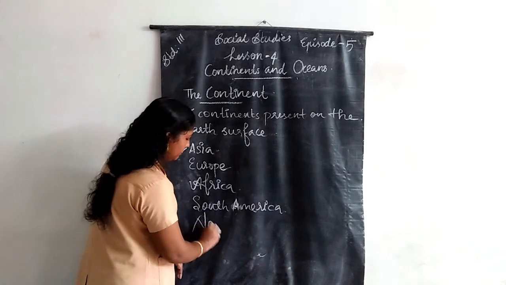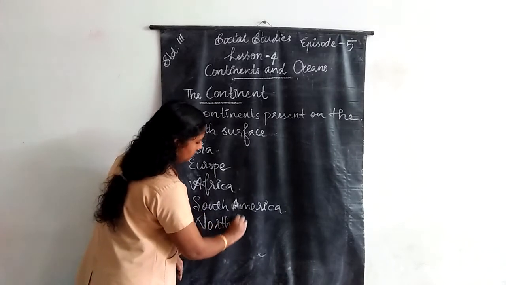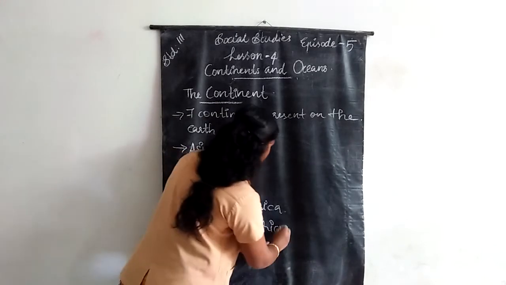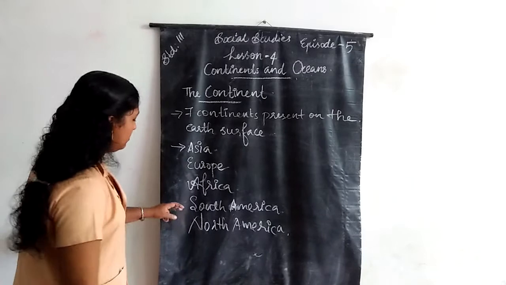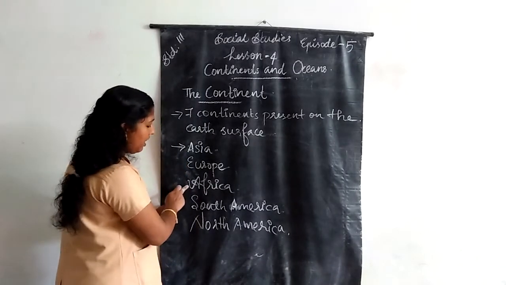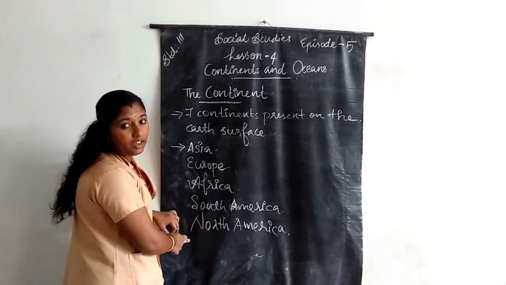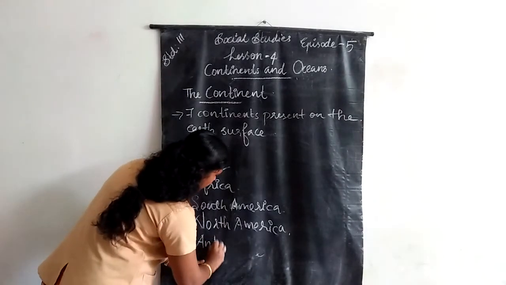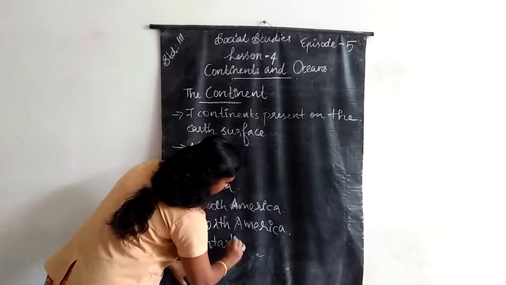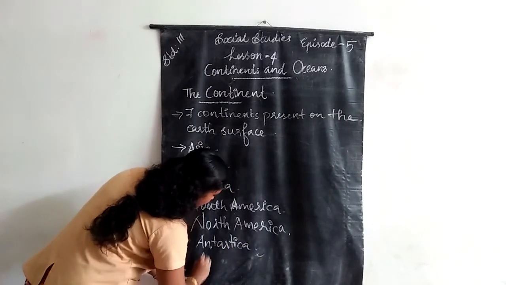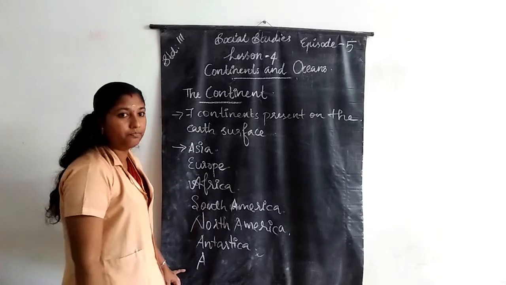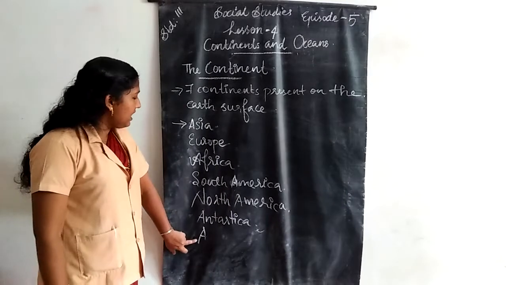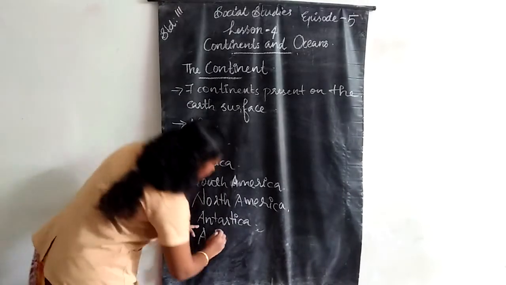North America. Asia, Europe, Africa, South America, North America, Antarctica, and Australia. The 7th continent is Australia.